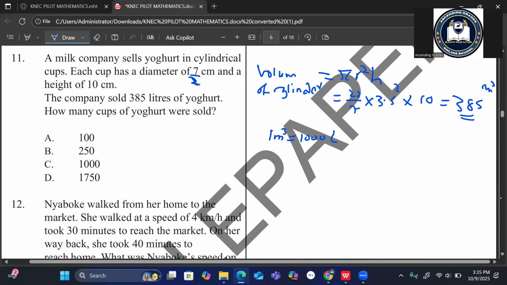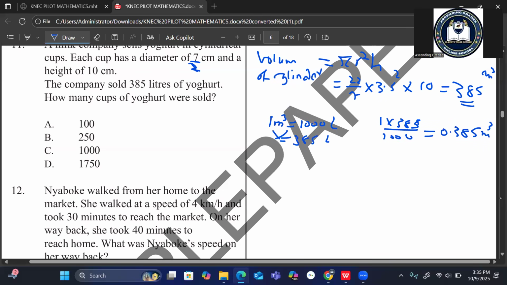What about 385 liters? This becomes 1 multiplied by 385 divided by 1,000, which is the same as 0.385. These are meter cubic.